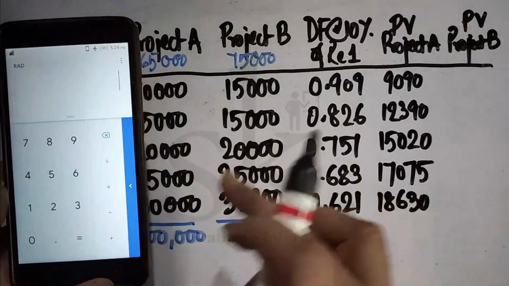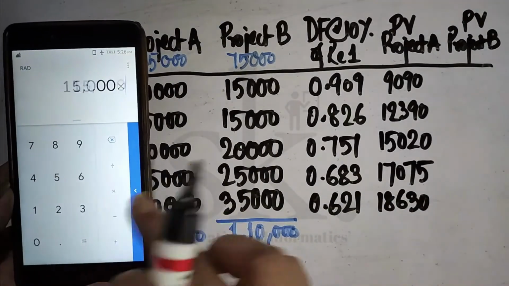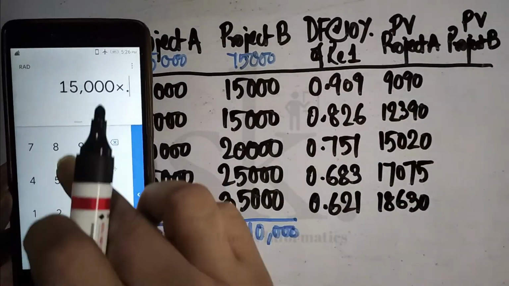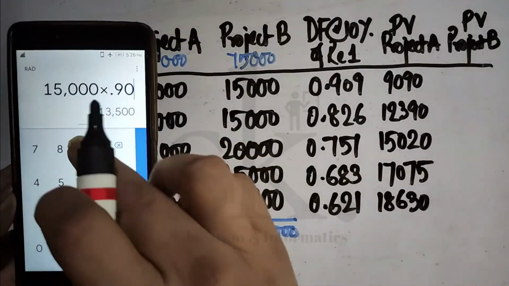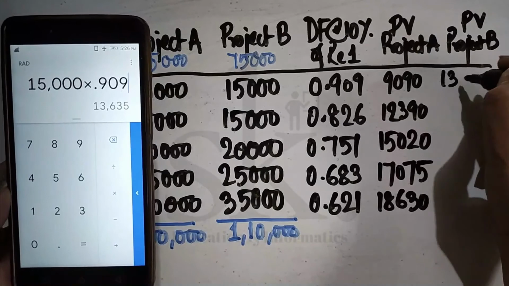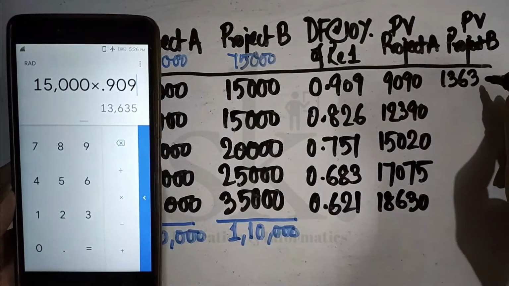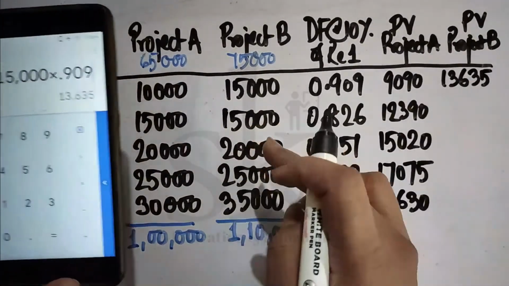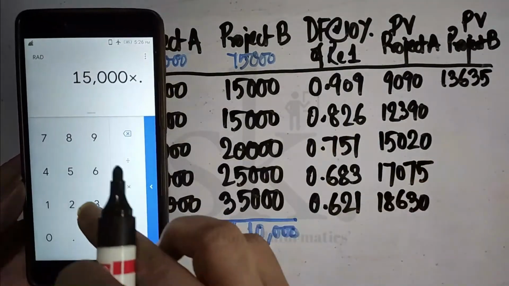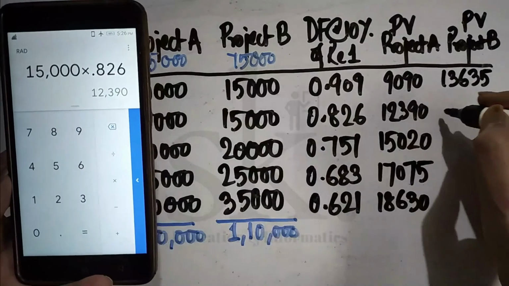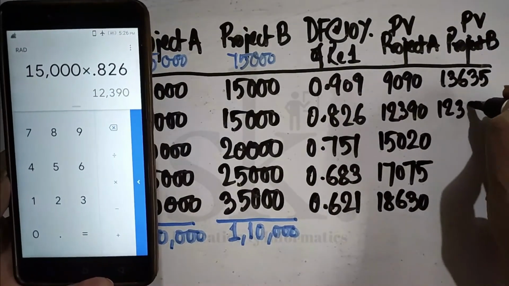So for project B, it's 15,000 into 0.909. It's coming 13,635. For the next year, it was 15,000 into 0.826, it's coming 12,390.